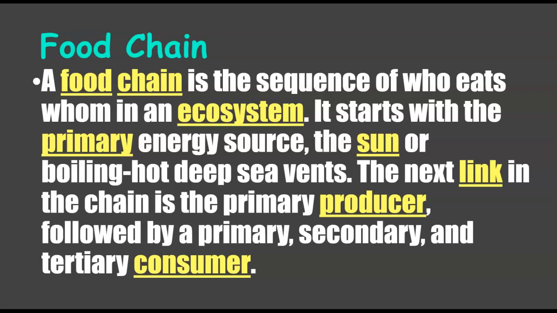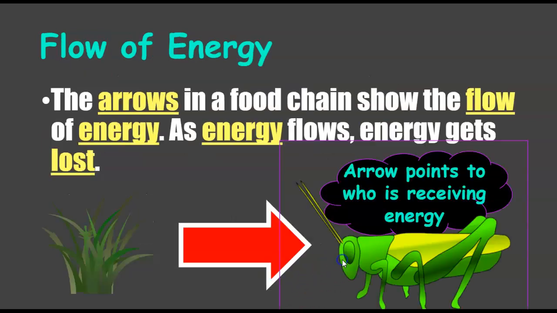The next link in the chain is the primary producer, followed by the primary consumer, then secondary consumer, then tertiary consumer, and then finally at last, which we're not going to see right now, is the decomposers, which is then going to go back to the primary producer, primary consumer, secondary consumer, tertiary consumer, and so on and so forth.